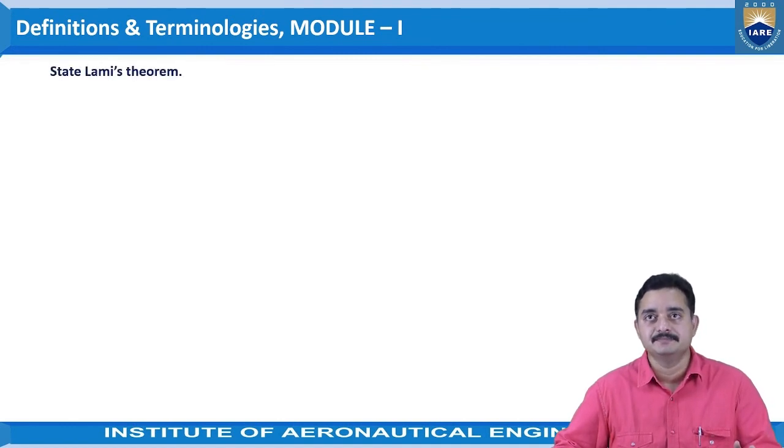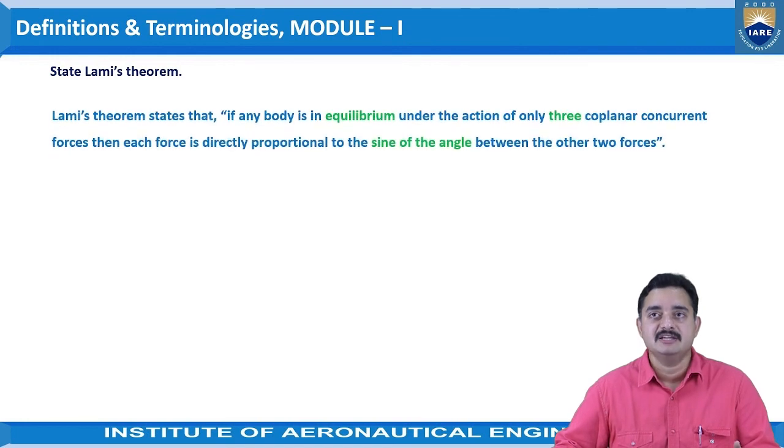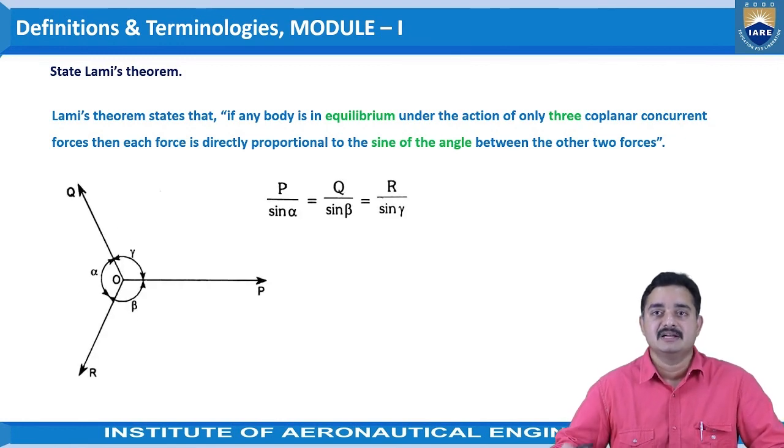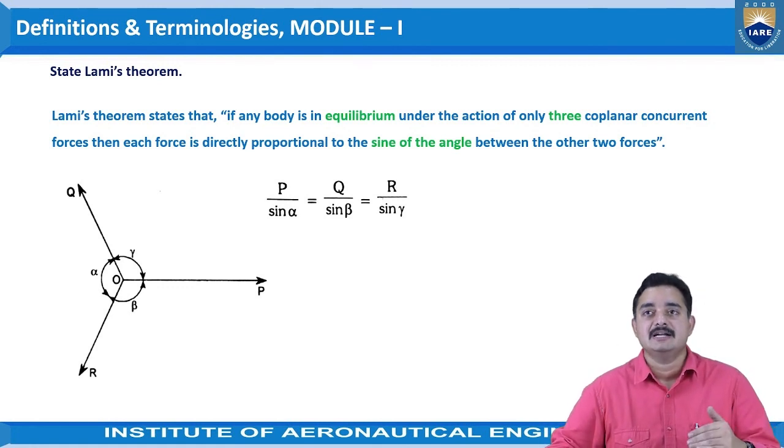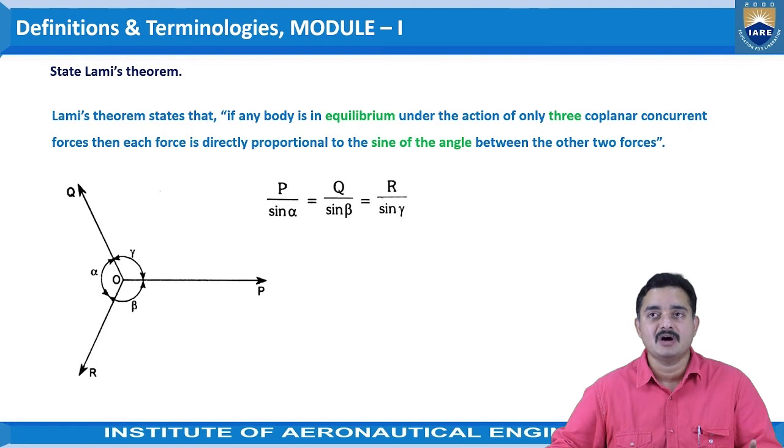Next, state Lami's theorem. Lami's theorem states that if any body is in equilibrium under the action of only three coplanar concurrent forces, then each force is directly proportional to the sine of the angle between the other two forces. So the representation can be given like this. Let us say P, Q and R are the concurrent forces, three forces, and the angles between them are alpha, beta and gamma as shown here. Then we can say that P by sine alpha, which is the angle between the other two forces, is equal to Q by sine beta is equal to R by sine gamma.